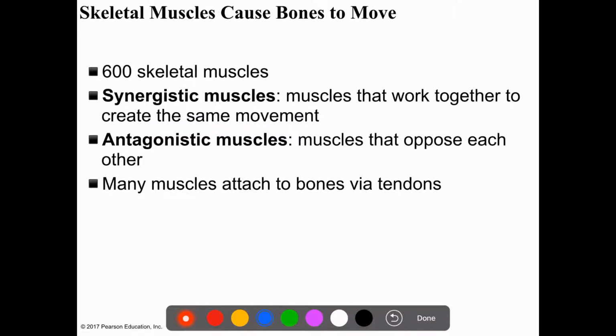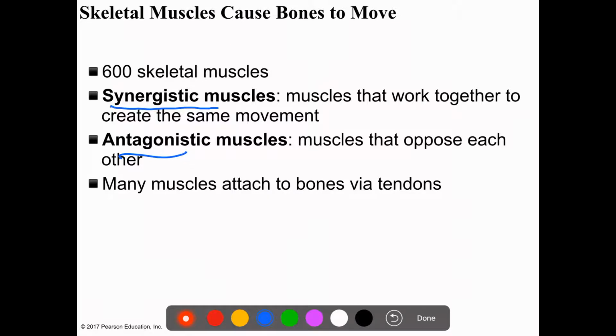Now, the skeletal muscles are the only muscles that are voluntary, and that's why we are going to focus on them. They are also responsible for our ability to move. These muscles can either work together to create the same movement, and those are the synergistic muscles, or they oppose each other to produce movement in opposite directions. And those are the antagonistic muscles.